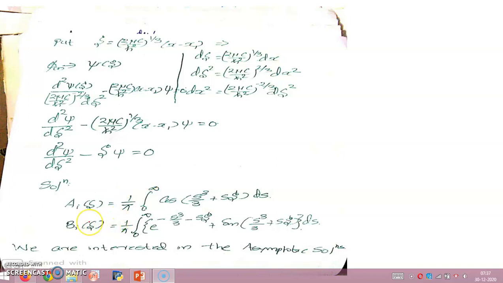Thus, we have found the solutions of the Airy differential equation as A of theta and B of theta, but we are interested in the asymptotic values of these solutions. The asymptote, as you know, by definition is the tangent of the curve at infinity. So we can find the asymptotic values of A of theta and B of theta by following the procedure of finding the tangent of a curve at infinity, which you have done during your degree classes.